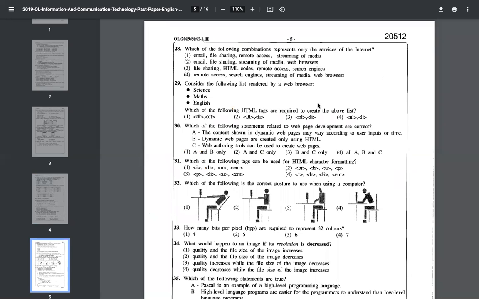28. Which of the following combinations represent only the services of the internet? So recently we discussed what are the services. File transferring is a service, email is a service, remote access, yes, accessing some other location using internet. Remote access is a service, right? Okay, then what else?